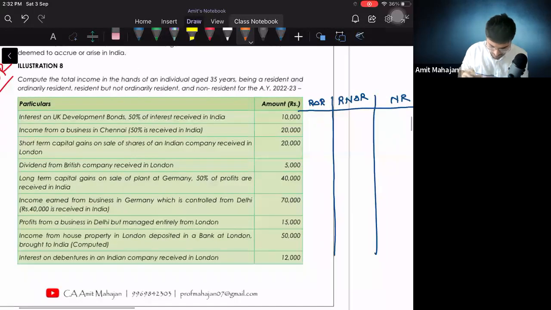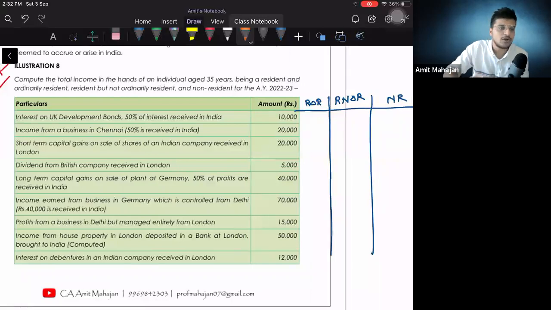Point number 1. Interest on UK development bonds, 50% of interest is received in India. I'm just talking about ROR right now. Just wait for a minute. For ROR, everything is taxable. So we are not required to think about ROR. So can I say here it is going to be 10,000? No problem. Okay. After that, interest on UK development bonds, 50% of interest is received in India. For RNOR, can you tell me in the chat?